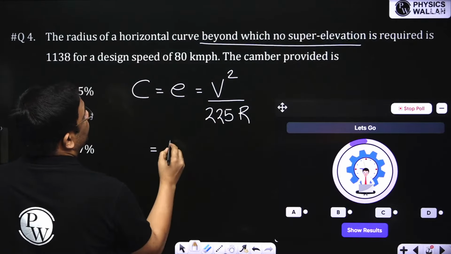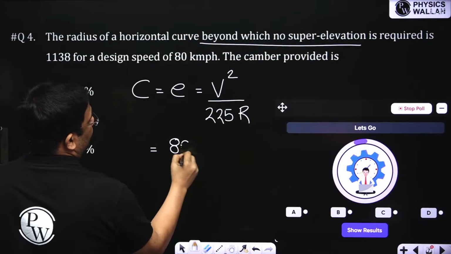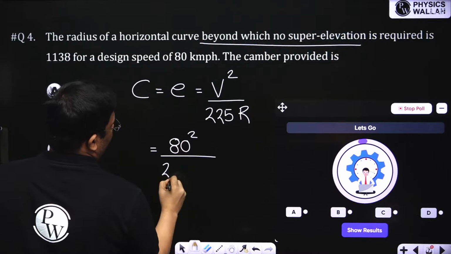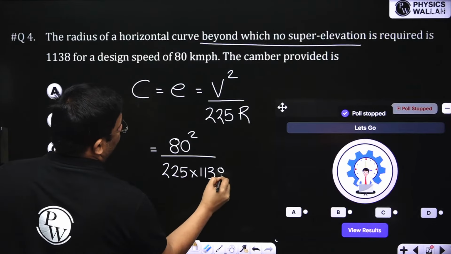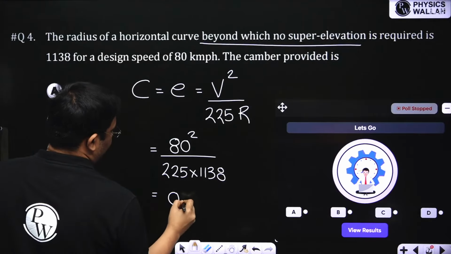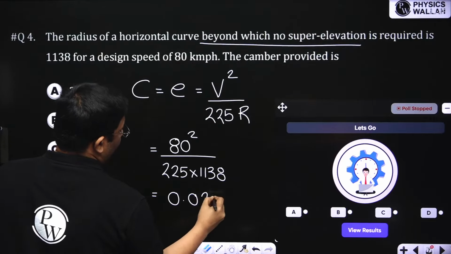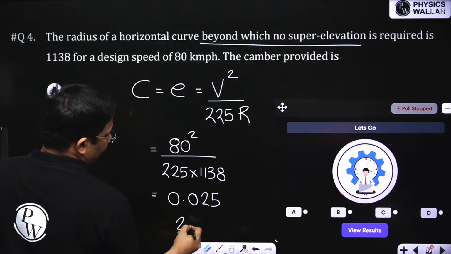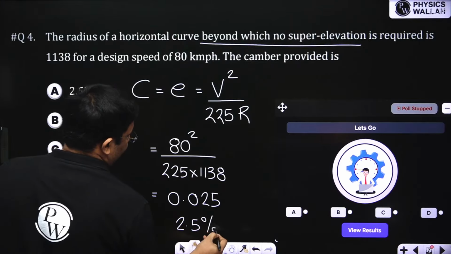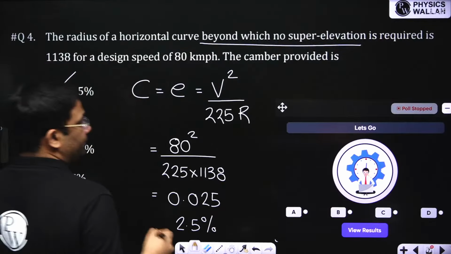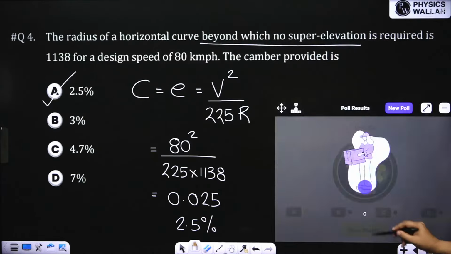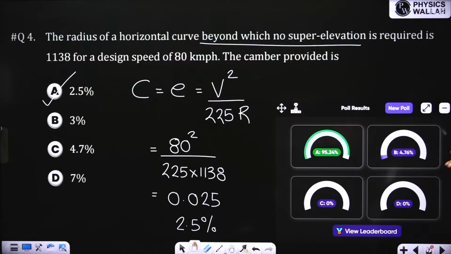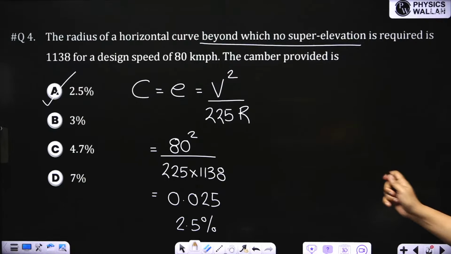V is given as 80, so 80 square divided by 225, radius given as 1138. If you calculate this, you get 0.025, or in percentage 2.5%. The right answer is A. Almost all have answered correctly. This question was already asked in GATE, so they might repeat it.